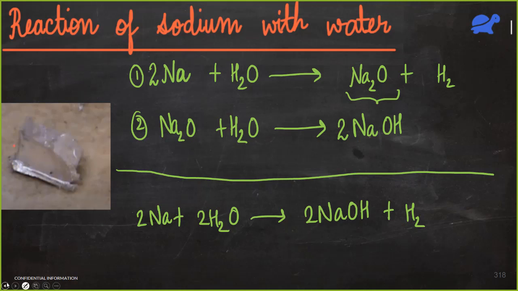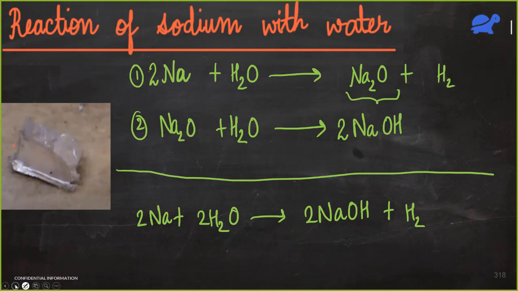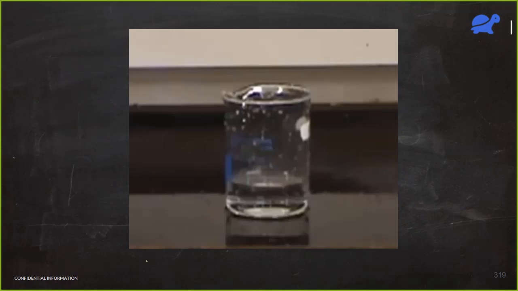And in the case of potassium, I forgot to balance the equation. So there is a 2 over here, and this becomes 2KOH. So just make this correction. Yeah, so this is my final equation now. I also have a video to show this reaction, and then we'll see why potassium is more reactive than sodium. So I'm changing the slide and playing the video.